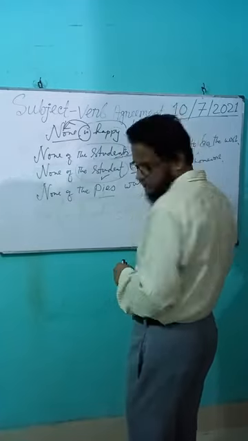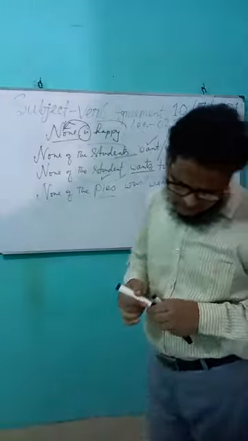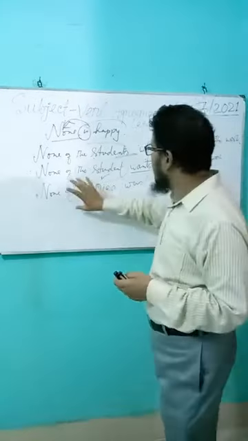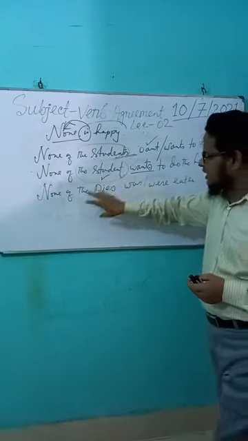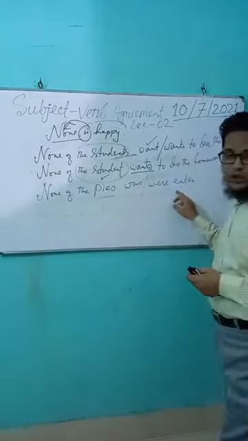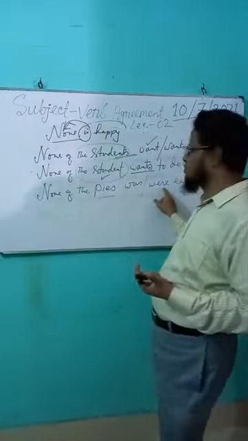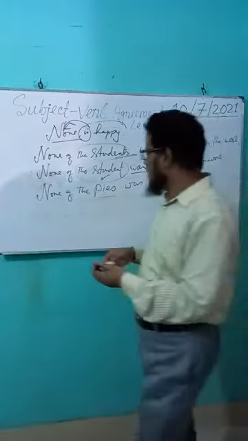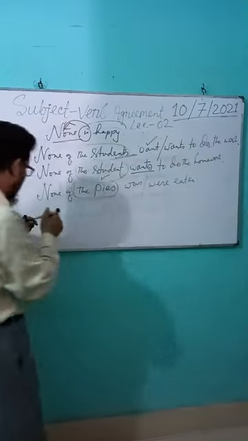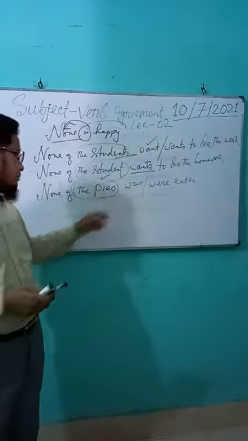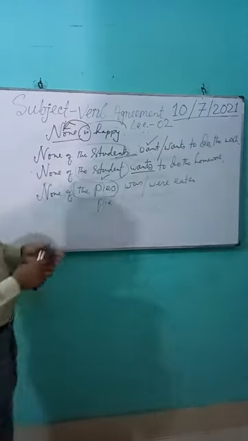Have a look. None of the pies was or were eaten. Which one will be correct? None of the pies was or were eaten. So after none, you can see the noun is plural. None of the pies, not pie. If it is pie, none of the pie.